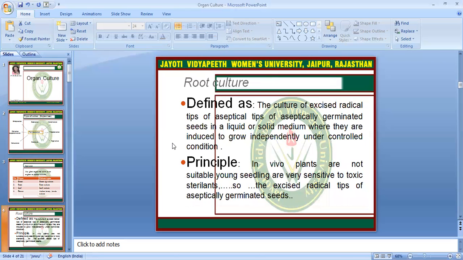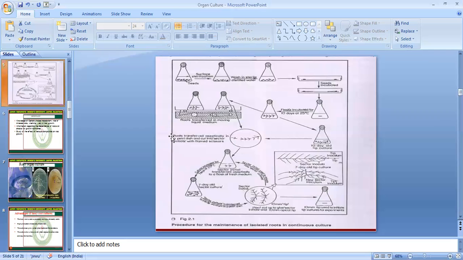If we talk about root culture, it is the culture of excised radical tips of aseptically germinated seeds in a liquid or solid medium, where they are induced to grow independently under controlled conditions. In vivo plants are not suitable, and young seedlings are very sensitive to toxic sterilant. Here we can see the flow diagram of isolated roots in continuous culture, which is the procedure for maintenance of root culture.